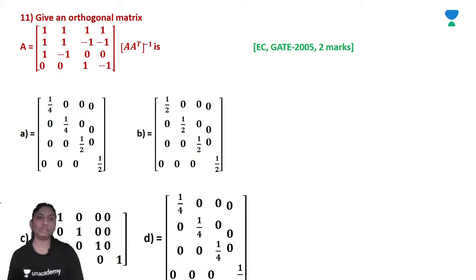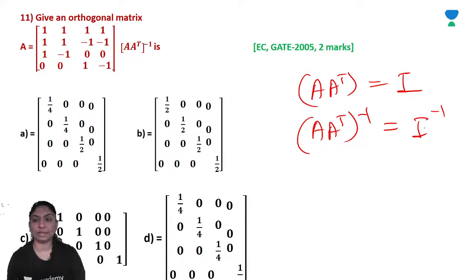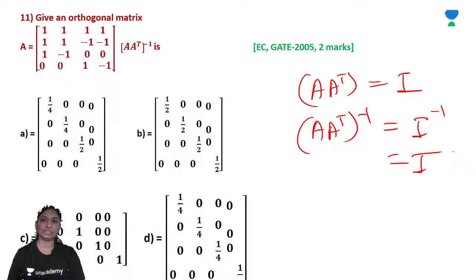Okay. Now, given an orthogonal matrix A, we need A into (A transpose) inverse. We know that for an orthogonal matrix, A into A transpose is equal to the identity matrix. So A into (A transpose) inverse is again the identity matrix. Right? And the inverse of an identity matrix is again an identity matrix. So which one is the correct option? C. Yeah.